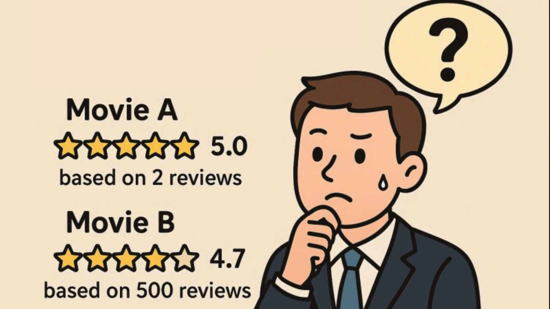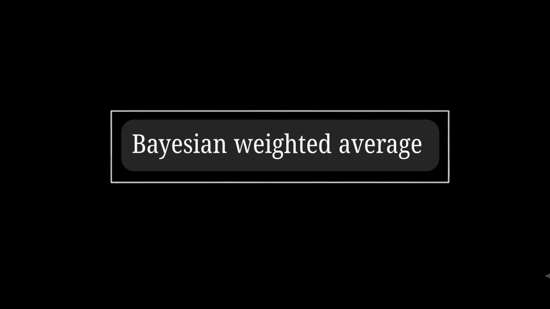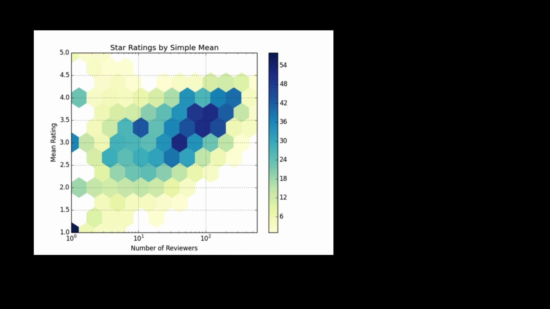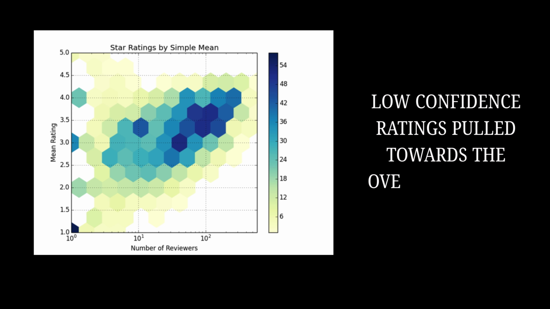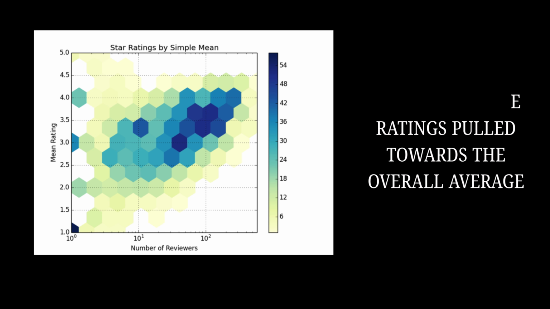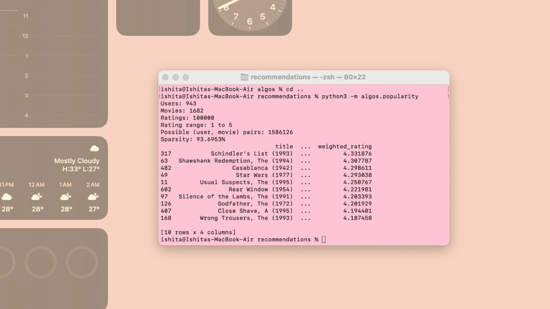The simplest idea: just recommend the highest rated movies to everyone. But a movie rated 5 stars by 2 people shouldn't outrank a movie rated 4.8 by 300 people, because the second rating is much more trustworthy. I used a Bayesian weighted average for this, which IMDb has been using for decades. It calculates a score that pulls low confidence ratings back toward the overall dataset average while giving full weight to movies with high volume. The problem was that it recommended the exact same list to every single user.